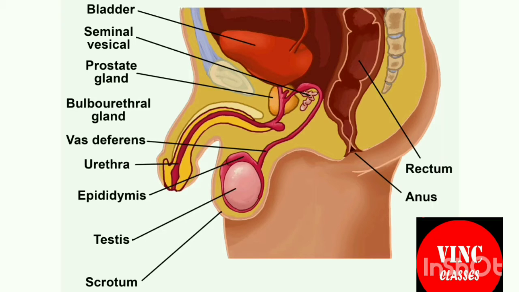Basically, testes are responsible for making testosterone, which are the primary male sex hormone for generating the sperm. Testes are coiled masses of tube called seminiferous tubules. These tubules are responsible for producing sperm cells.